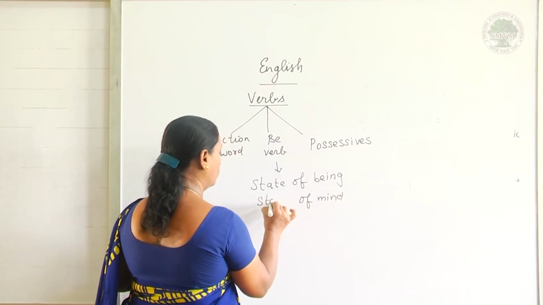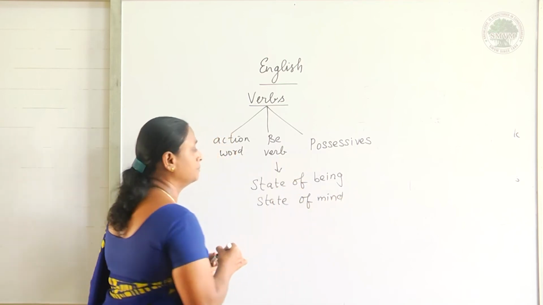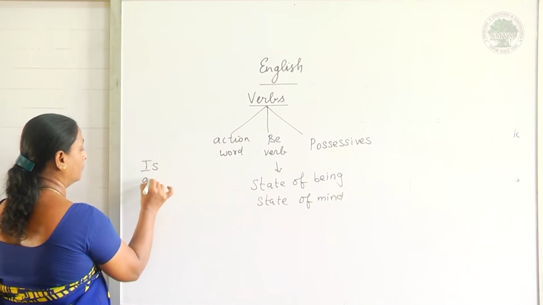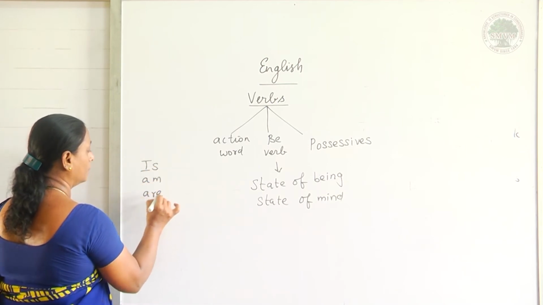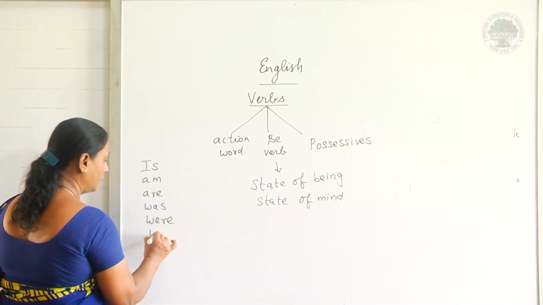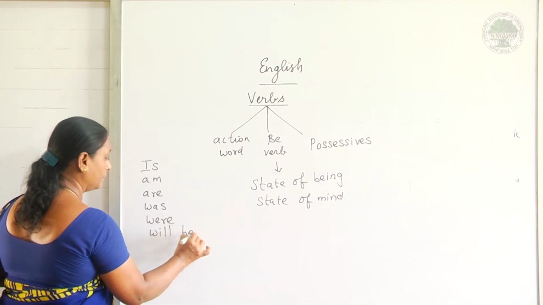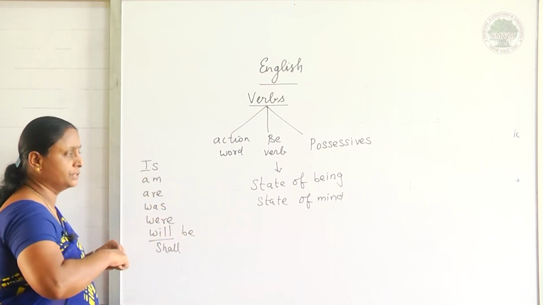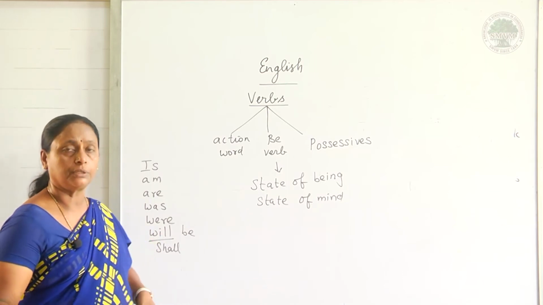Okay. Now what are they? What are these be verbs? They are is, am, are, was, were, will be, or shall be. Now before going to this, let me give this. You may have some doubt.